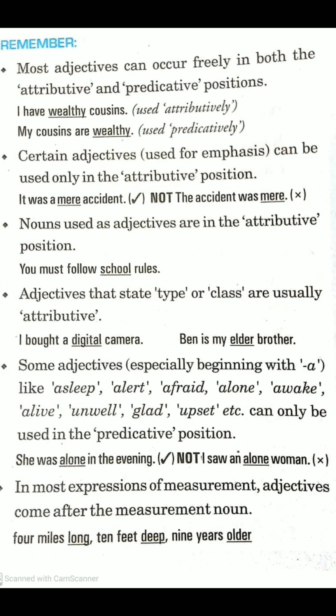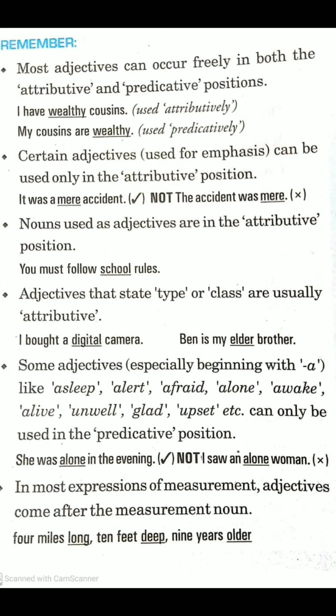Then certain adjectives that are used for emphasis can be used only in the attributive position. The adjectives that we use to emphasize something can only be placed before the noun. For example, it was a mere accident, not the accident was mere.